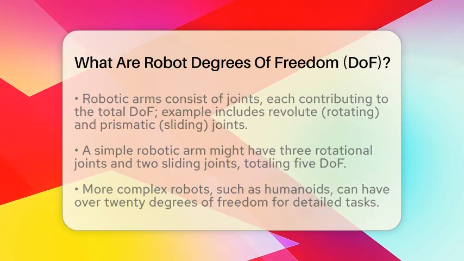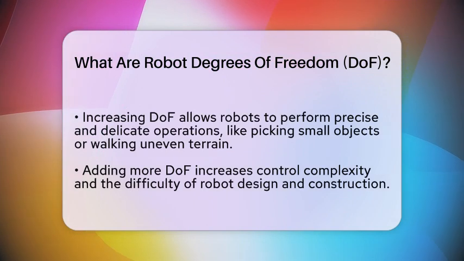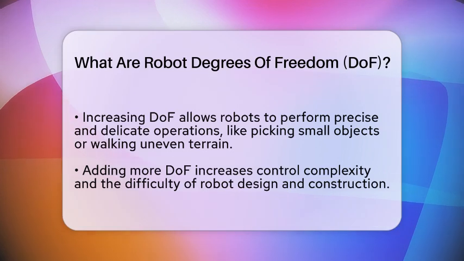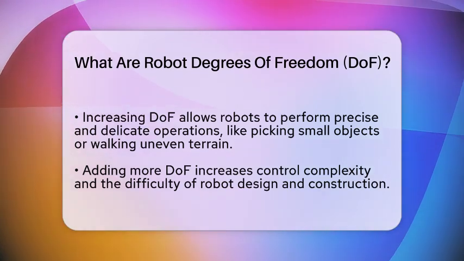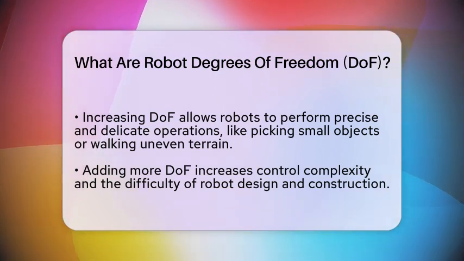More complex robots, like humanoids or multi-legged robots, can have over 20 degrees of freedom. This allows them to perform very detailed and delicate tasks, like picking up small objects or walking on uneven terrain. But adding more degrees of freedom also makes the robot more complicated to control and build.